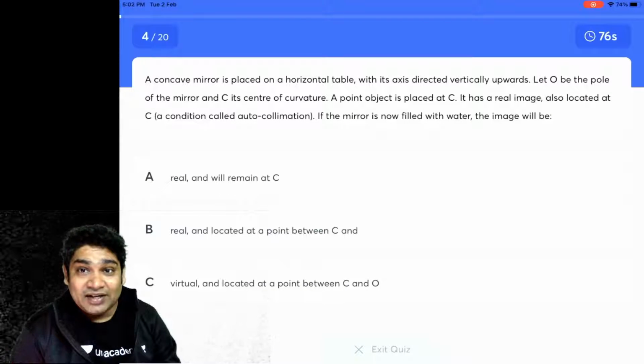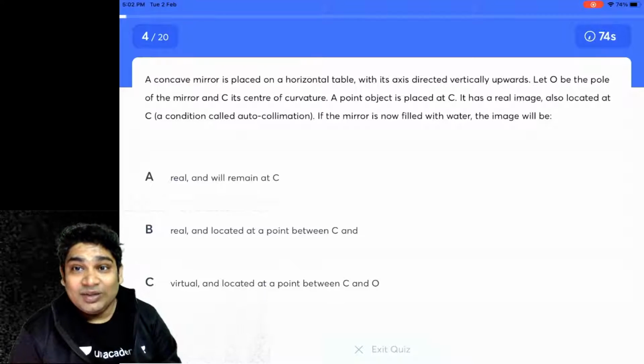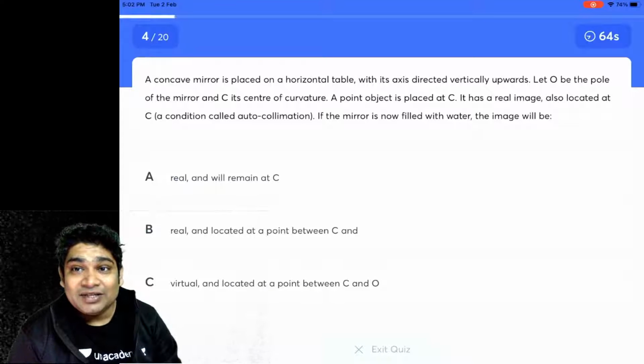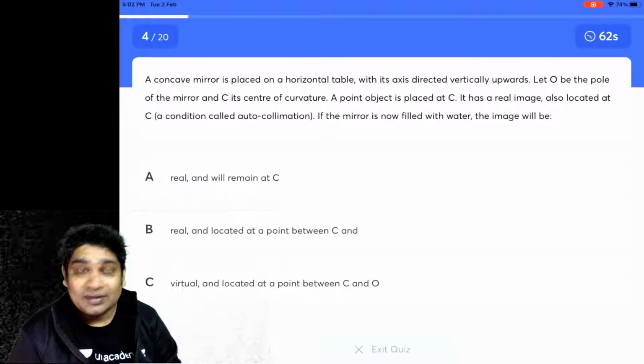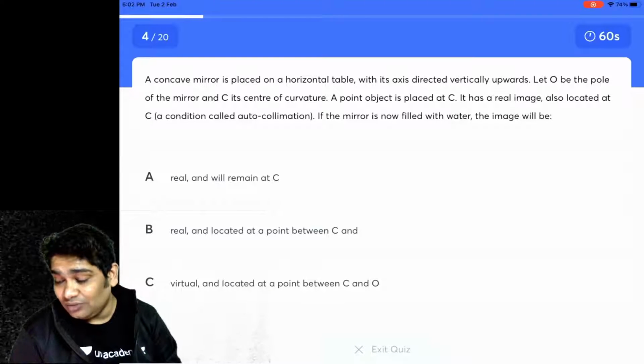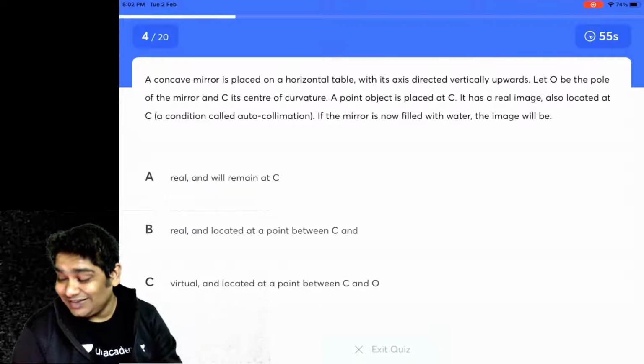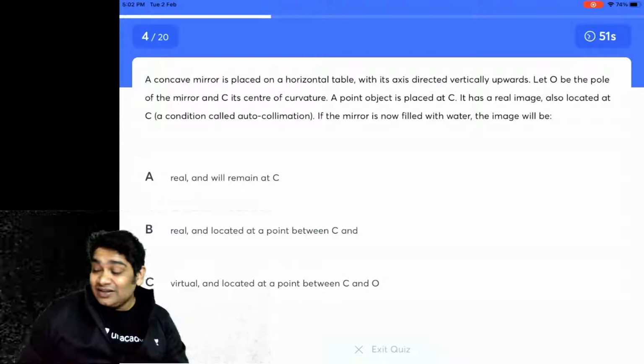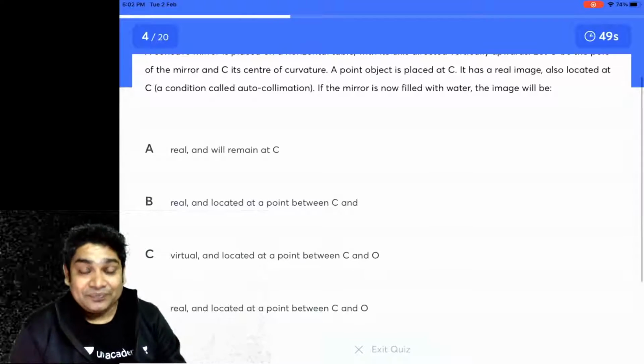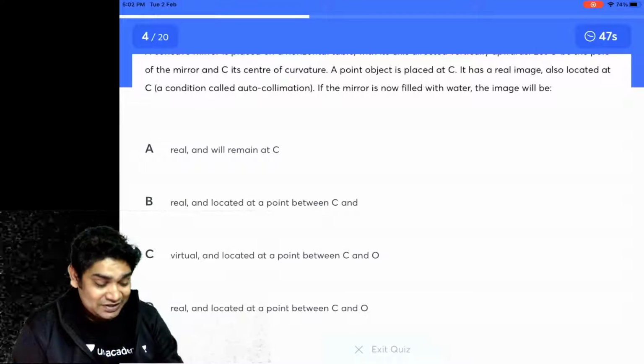A concave mirror is placed on a horizontal table with its axis directed vertically upwards. Let O be the pole of the mirror and C be the center of curvature. An object is placed at C. It has a real image also located at C, a condition for auto collimation. If the mirror is now filled with water, what will happen to the image?